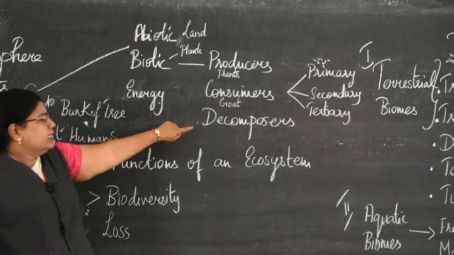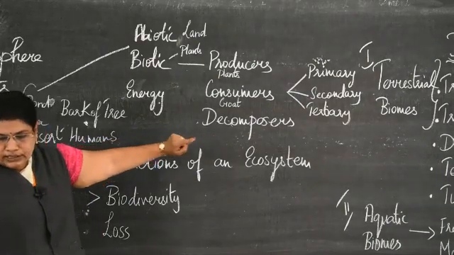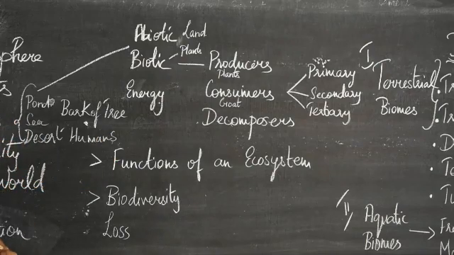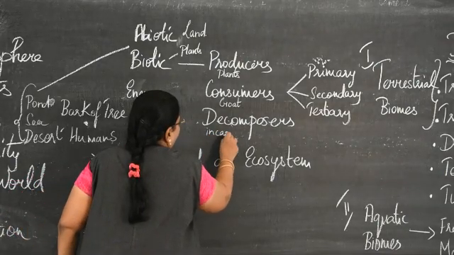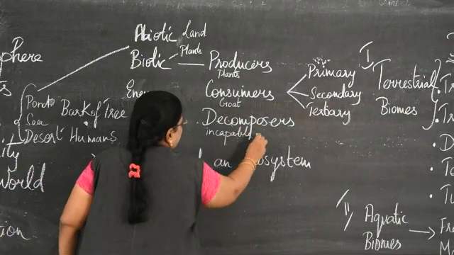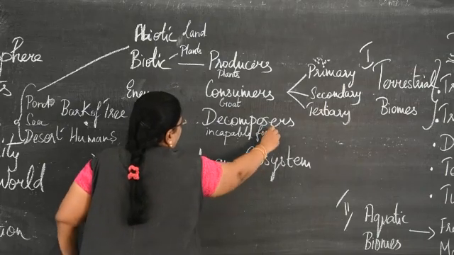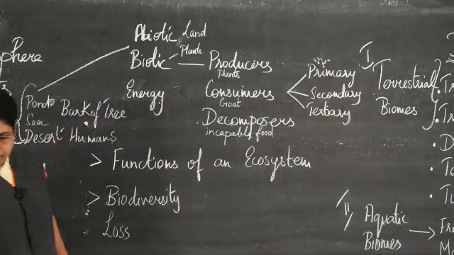Then we have the third category, that is the decomposers. These decomposers are organisms which are incapable of producing their own food.